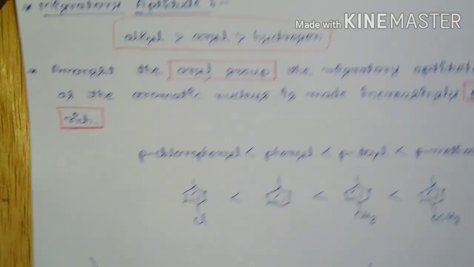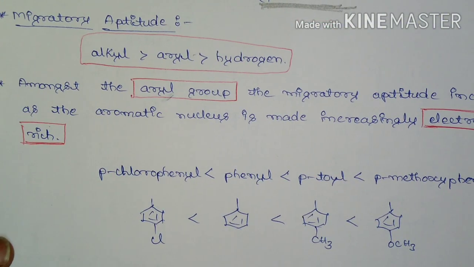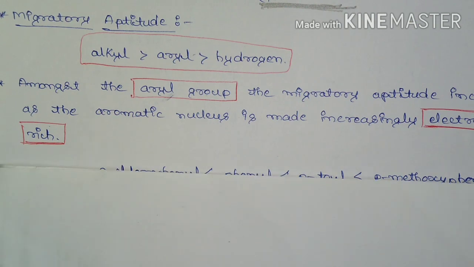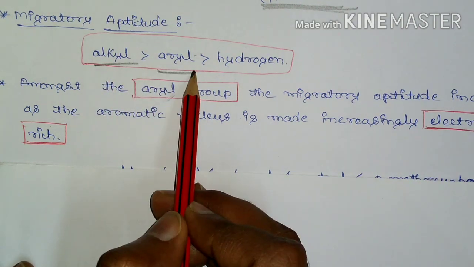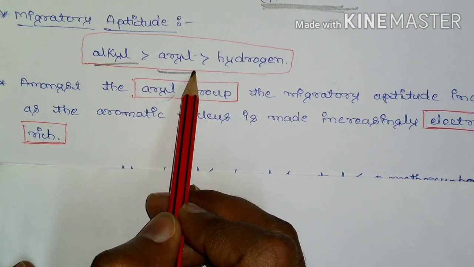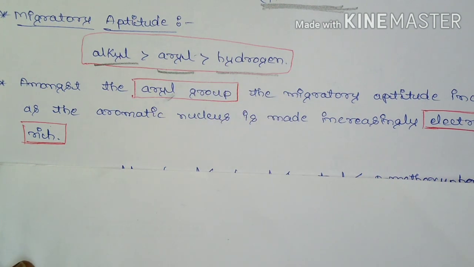Now the migratory aptitude, that is, which group will migrate in the pinacol-pinacolone rearrangement: an alkyl group will migrate in preference to an aryl group, and an aryl group will migrate in preference to hydrogen.